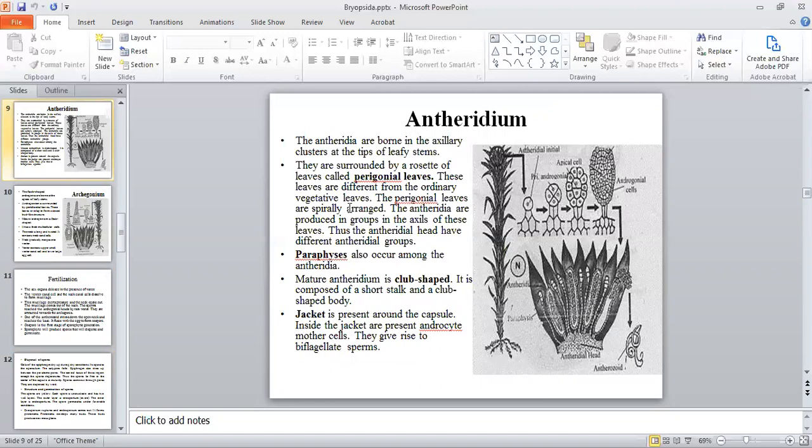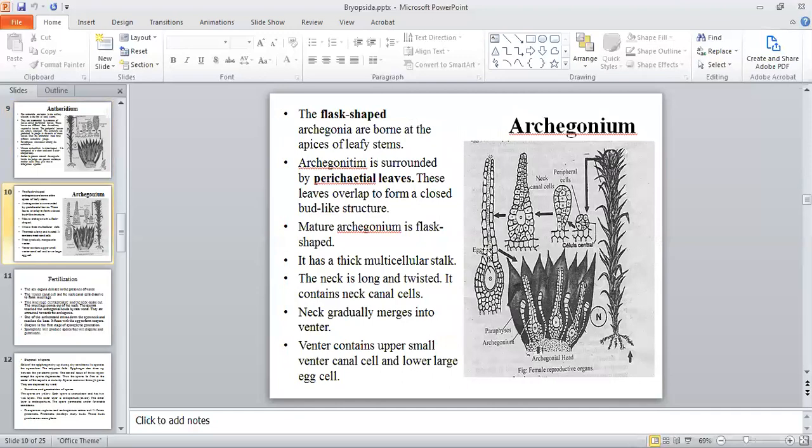This is the structure of Antheridium. Antheridia will be produced in the form of clusters on the tip of the branch. These Antheridia will be protected by spirally arranged leaves that are known as perigonial leaves. The individual Antheridium will be club-shaped, and the several Antheridia will be produced that will be mixed with sterile hairs that are known as paraphyses. Inside the Antheridia will be produced antherozoids.